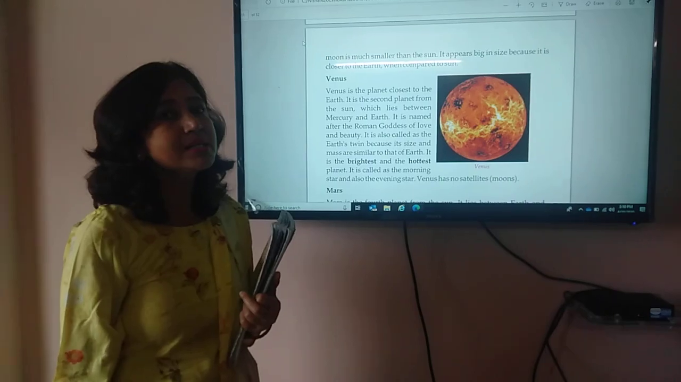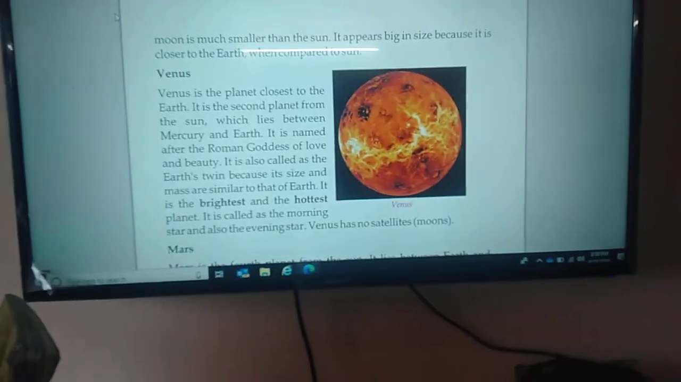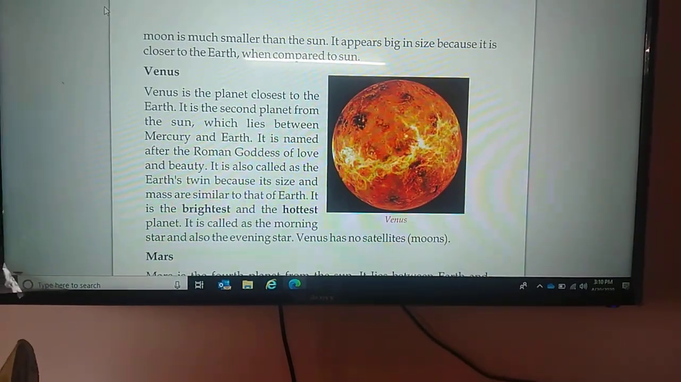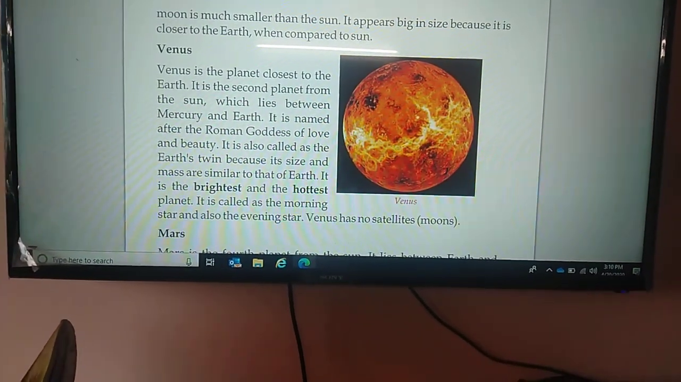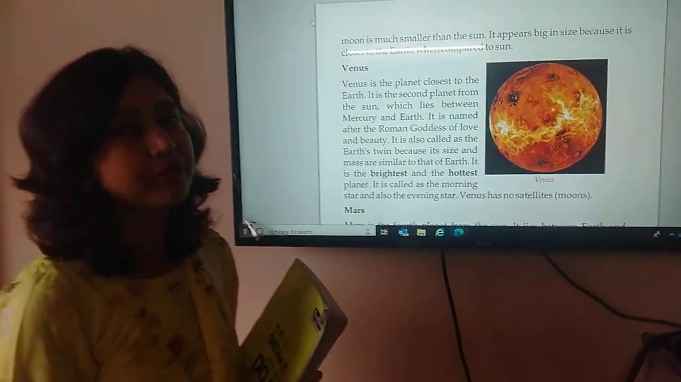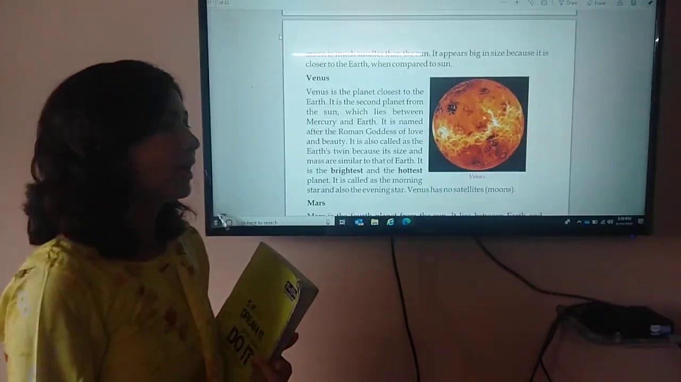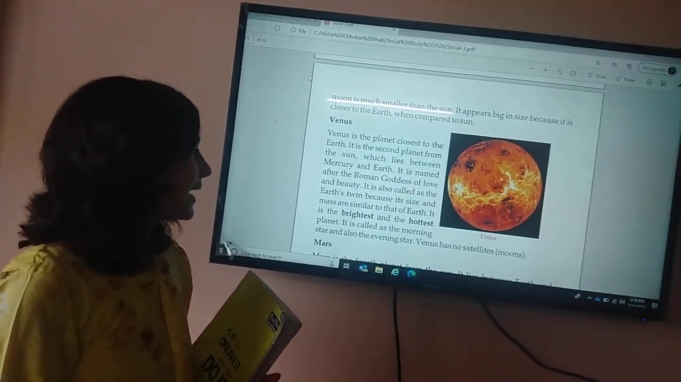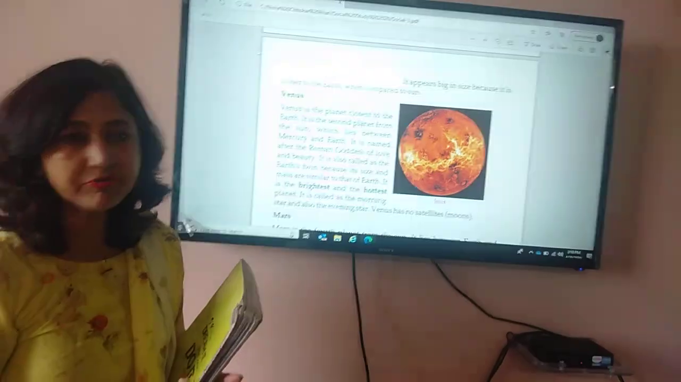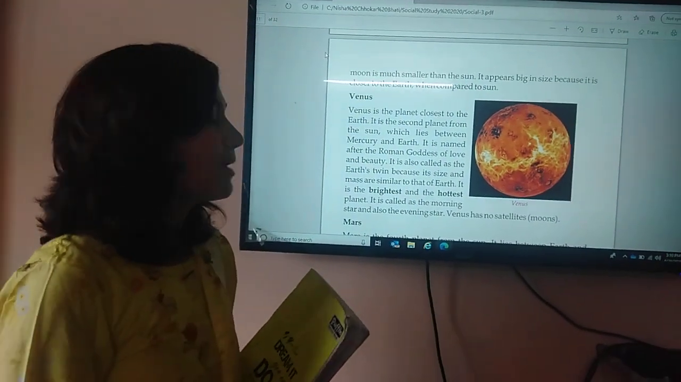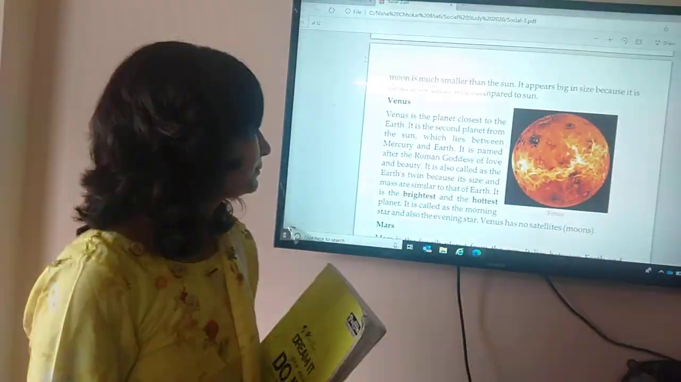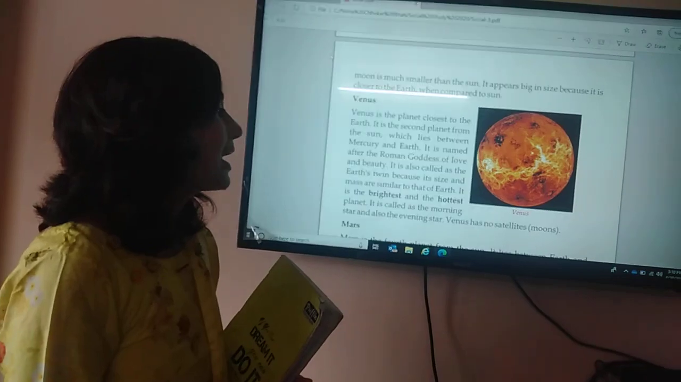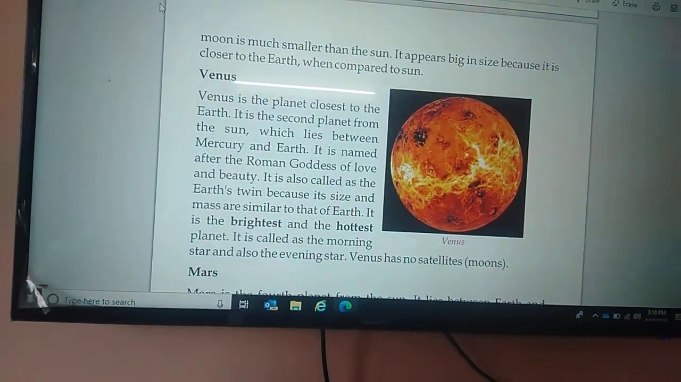Now, Venus. Venus is also a neighbor of the Earth. Venus is the planet closest to the Earth. It is the second planet from the sun, which lies between Mercury and Earth. It is named after the Roman goddess of love and beauty. It is also called the Earth's twin because its size and mass are similar to that of Earth. It is the brightest and the hottest planet. It is also called the morning and evening star. Venus has no satellites. It means no moons are there.